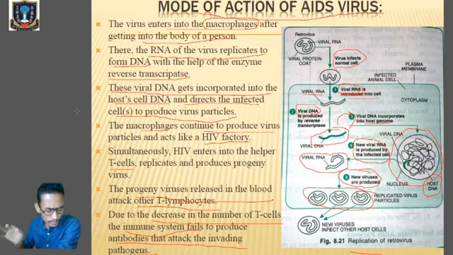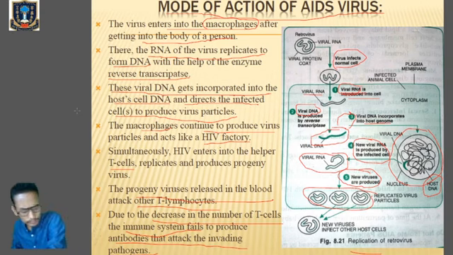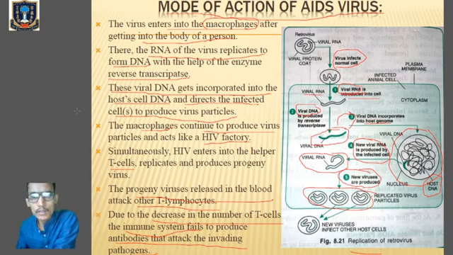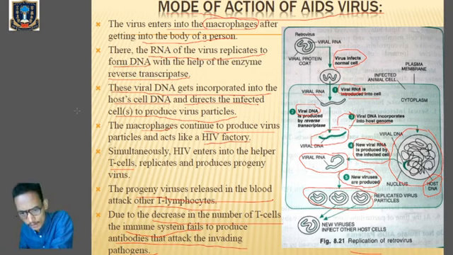After that, an individual with a weak immune system will no longer be able to fight even a minor infection, which can lead to the death of an individual infected by the HIV virus. So kindly go through the mode of action of AIDS virus. Go from the textbook, page number 468, figure number 8.21.